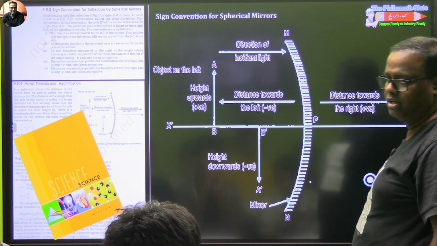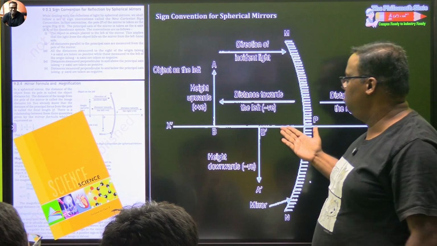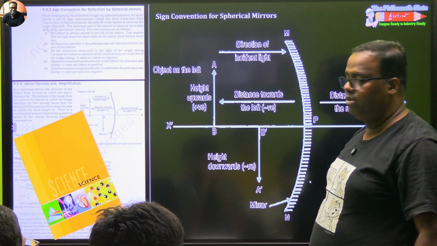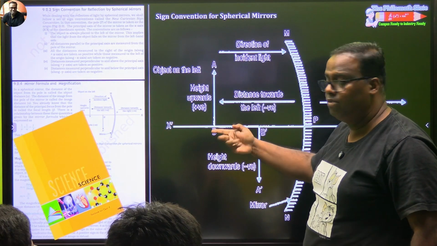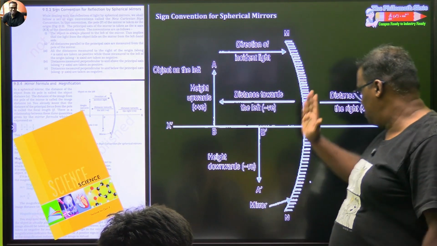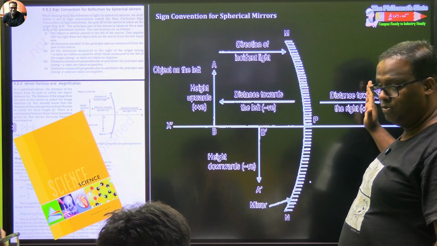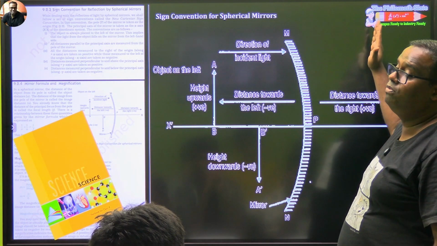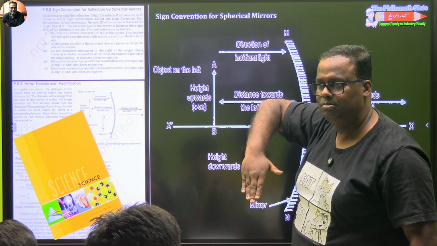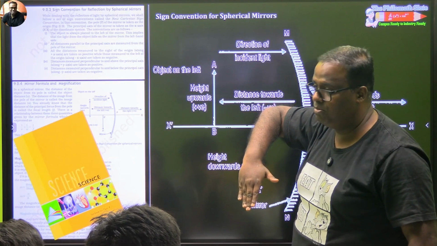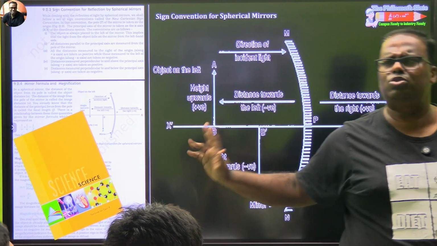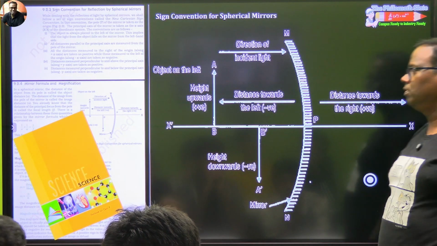So let's look at this particular mirror. This is a concave mirror. The concave mirror has its focus on this side, so the focal length will be negative. The radius of curvature will be negative. Then the object distance will be negative. The object height will be positive, except for the one case of dentist and lipstick, where it will be positive image distance and a positive image height. All other images are going to make their head down. So they all will be negative image height and negative image distance. There is nothing more to it when you solve problems.